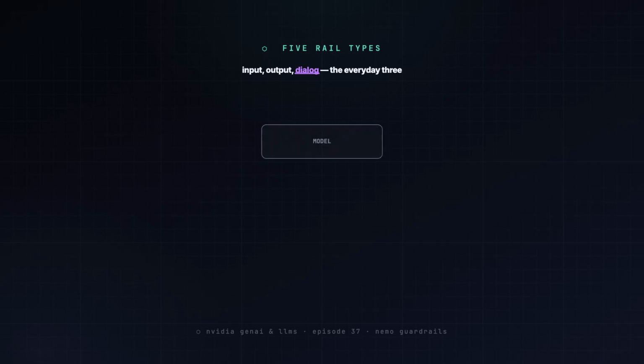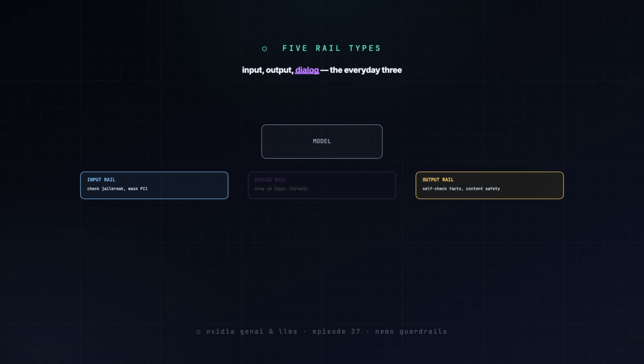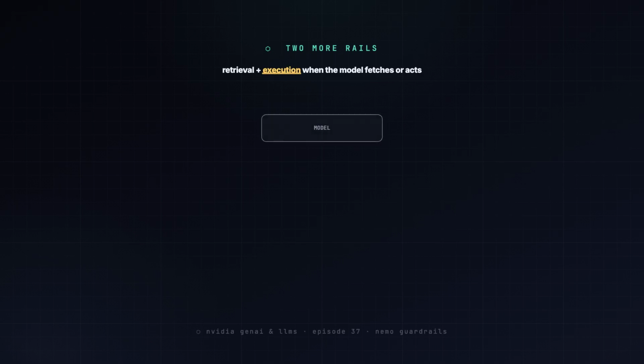NeMo Guardrails gives you 5 places to stand that supervisor. 3 are the common ones: an input rail on the user's message, an output rail on the model's reply, and dialog rails that shape how the model is even prompted. The other 2 appear when the model does more than chat.